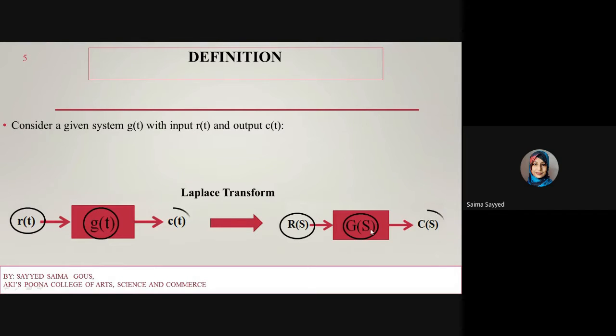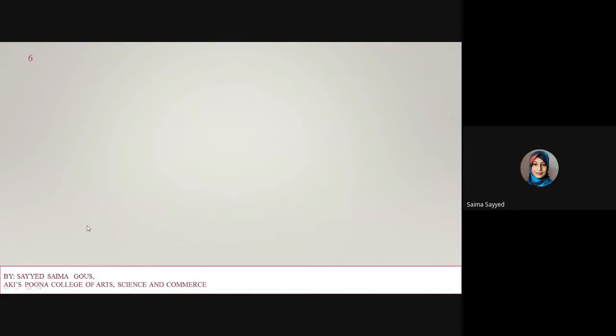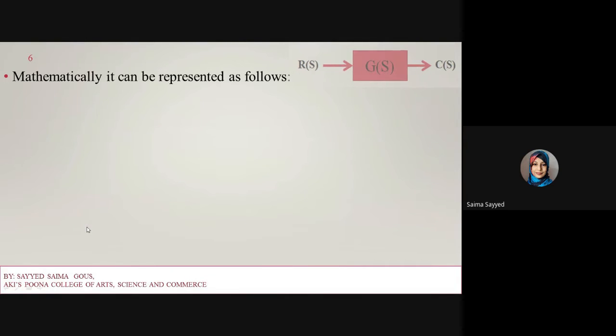So we have taken the Laplace of this time domain system, and then we can form the transfer function. Mathematically, it can be represented as G of s is equal to the Laplace output, that is C of s, upon the Laplace input, that is R of s, by assuming all initial conditions to be 0.